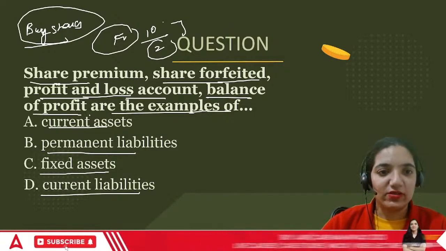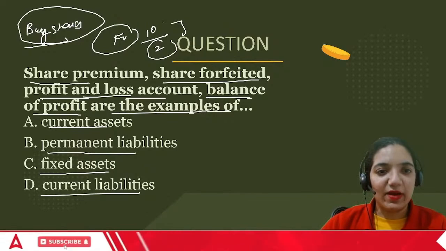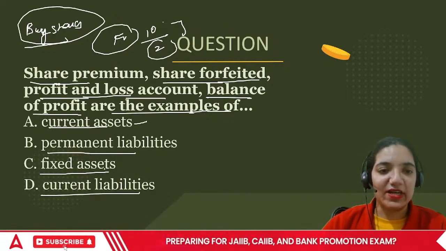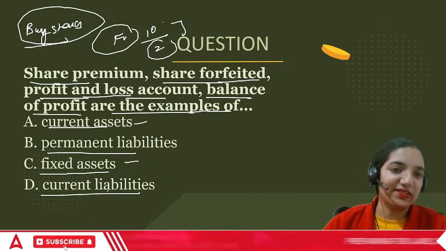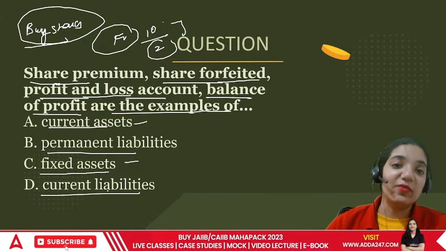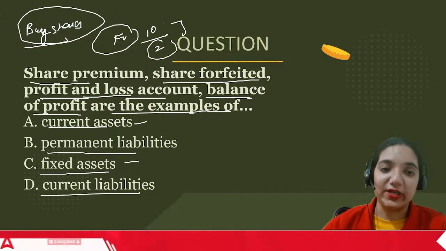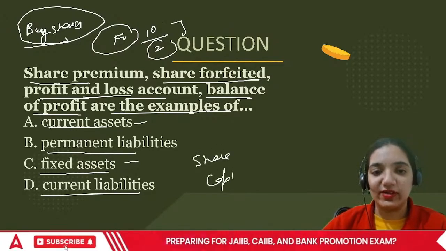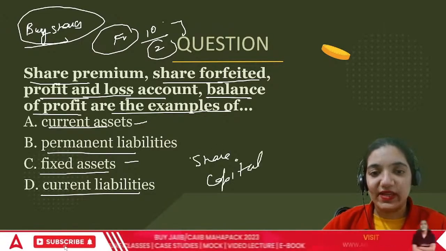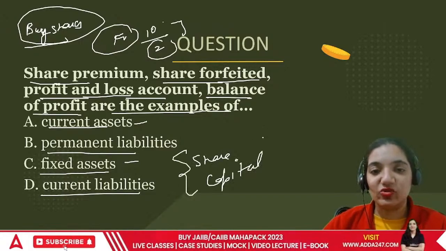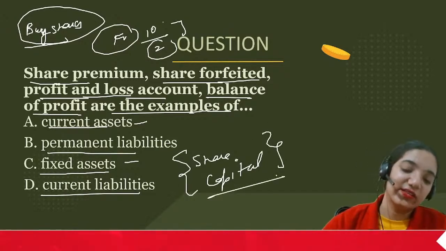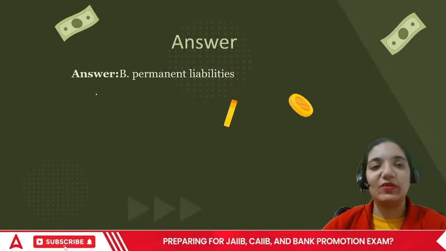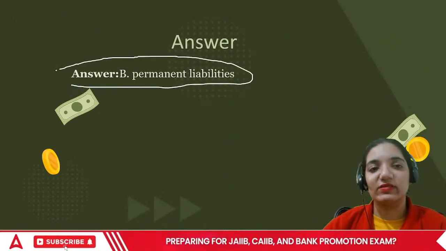These all things are a part of current assets, permanent liabilities, fixed assets, or current liabilities? Remember, these things are going to be there in the organization. They're a part of share capital, and share capital is the soul of the organization. That's the fact about it. So in this case, the correct answer is permanent liabilities.